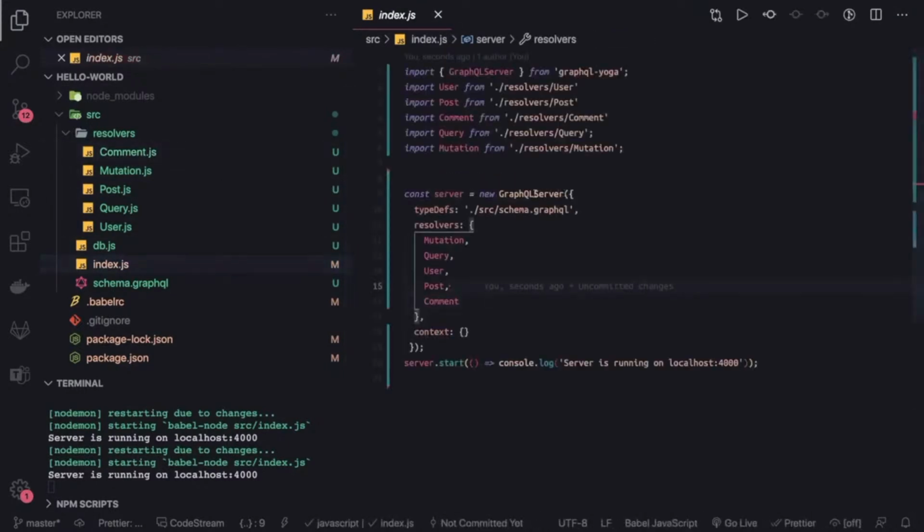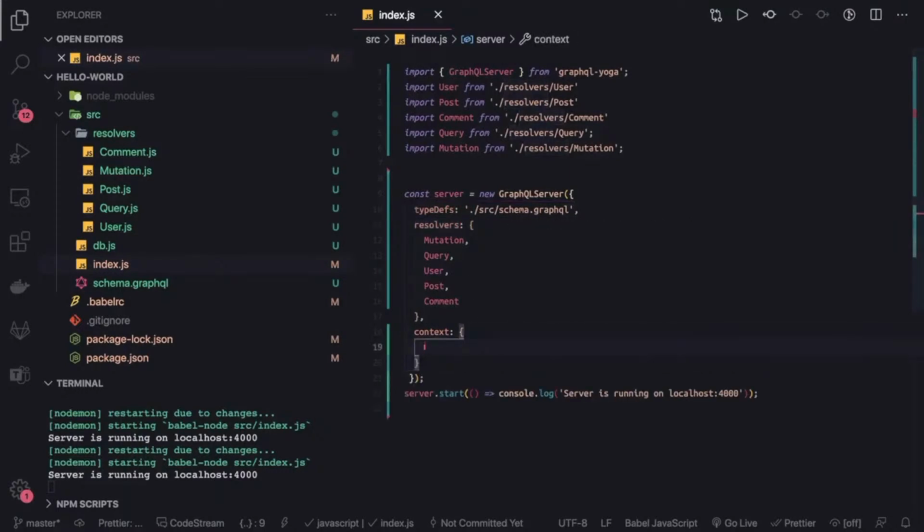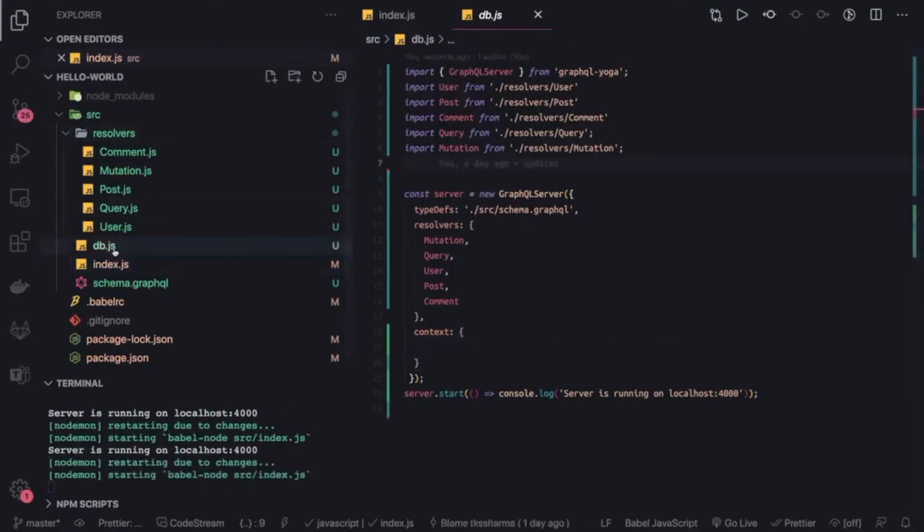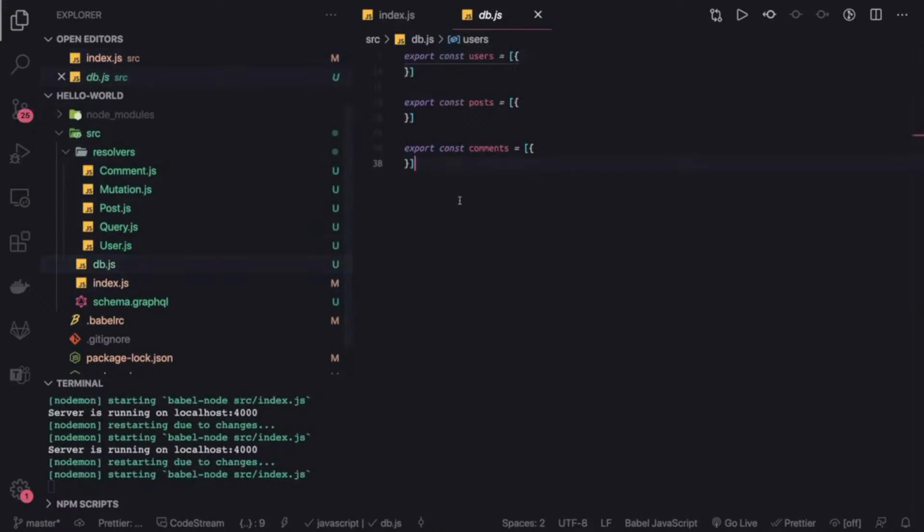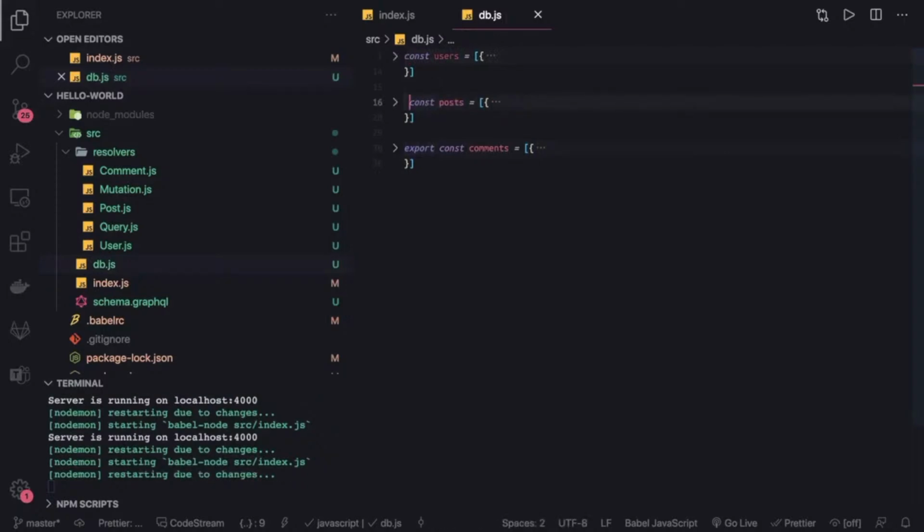So GraphQL server is taking 3 or 4 arguments, right? First is type definition, another is a resolver, third is a context, and this context can be accessed in your query and in your mutations. So what we will do is, we are going to pass this db. This db you can consider it as a database source. Okay, we are going to export only db from here.